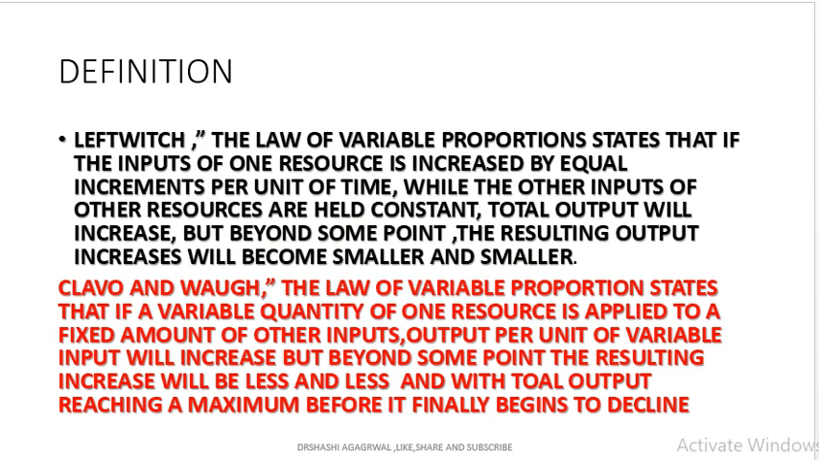According to Leftwich, the law of variable proportion states that if the input of one resource is increased by equal increments per unit of time while the inputs of other resources are held constant, total output will increase, but after some time the resulting output increase will become smaller and smaller. The law of variable proportion states that if a variable quantity of one resource is applied to a fixed amount of other input, the output per unit of variable input will increase, but after some point the resulting increase will be less and less, with total output reaching a maximum before it finally begins to decline.